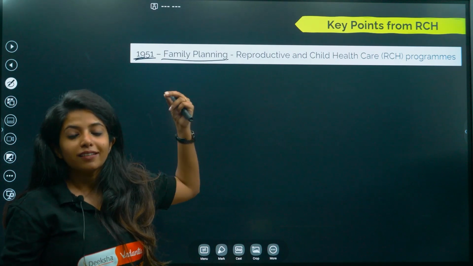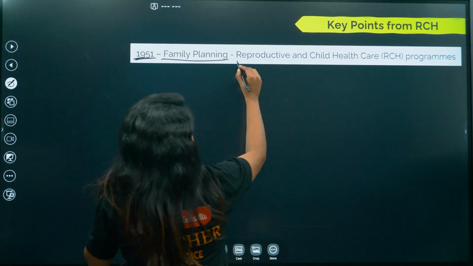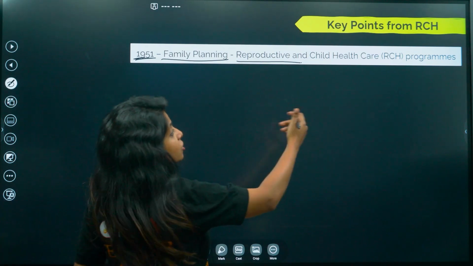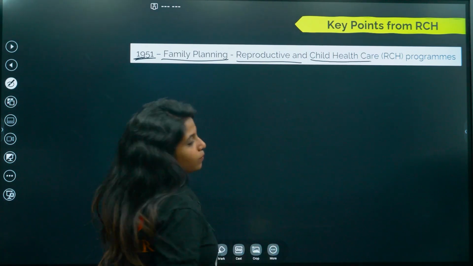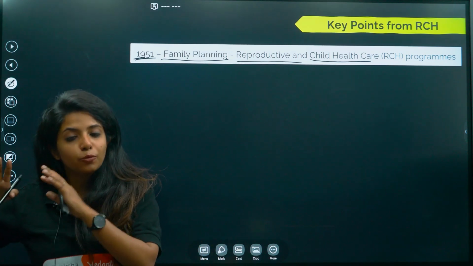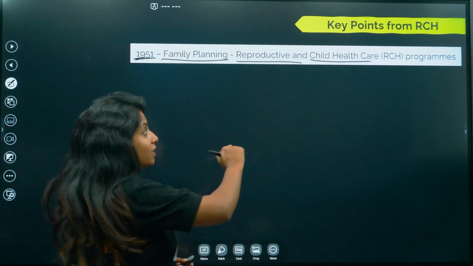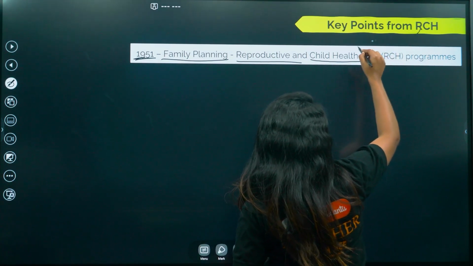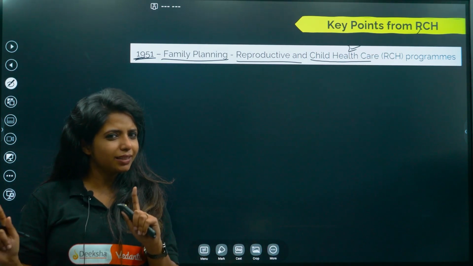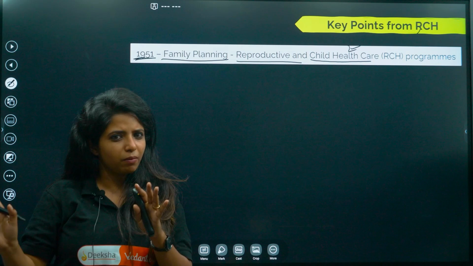What do you call this? Reproductive, that is basically the women and the men who are reproducing, and child health care program. So it's for babies as well, those who are born. So reproductive and child health care programs were initiated, and that is what you mean by RCH. I hope now you understand. Will you remember reproductive and child health care? I broke it down. It's easy for you to remember, right?